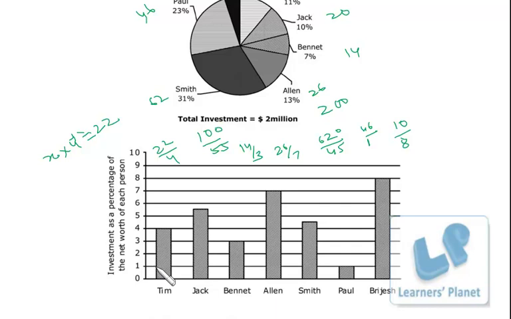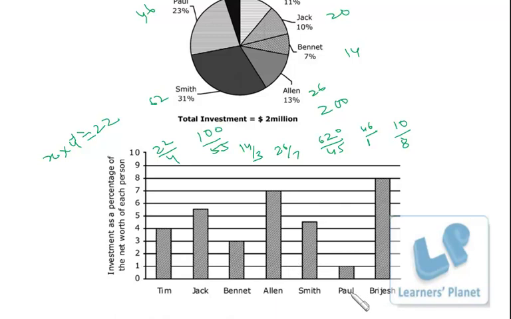Apart from that, you can also judge it by looking at the bar diagram. This bar diagram is investment as a percentage of net worth. That means Paul has the minimum percentage. His net worth is suppose X, and only 1% of X he has invested.